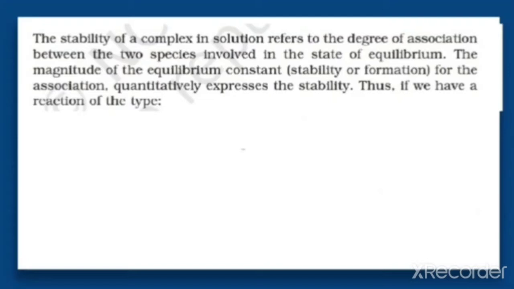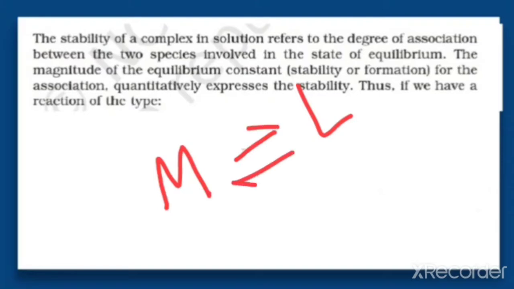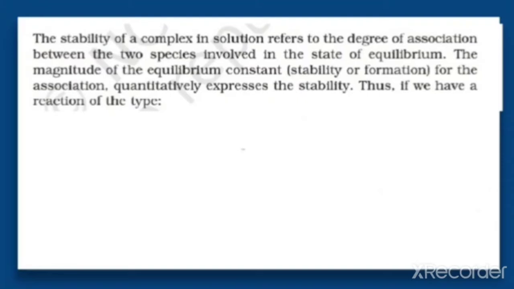That means the stability of the complex depends upon the degree of association between the metal ion and the ligand that is involved in the state of equilibrium. And the magnitude of the equilibrium constant, that is the stability or the formation constant for the association, quantitatively expresses the stability. So let us consider an equilibrium reaction between the metal and ligand.